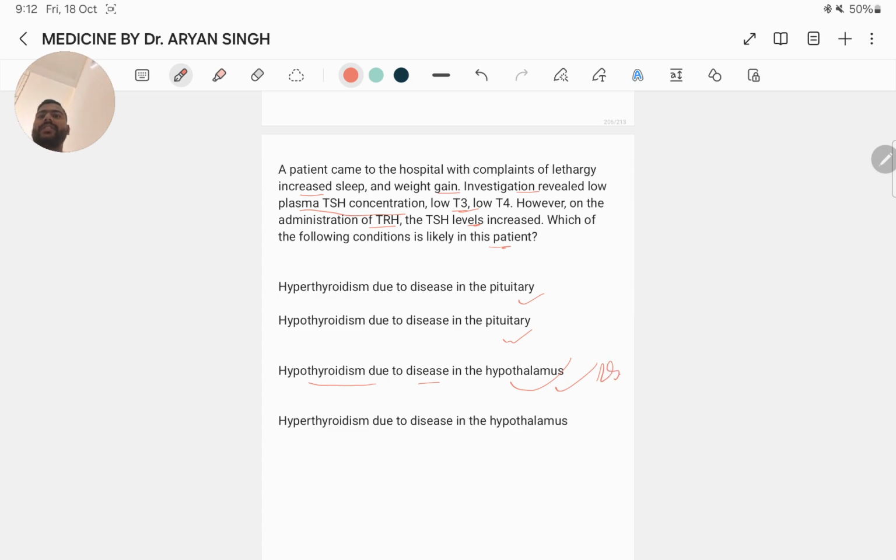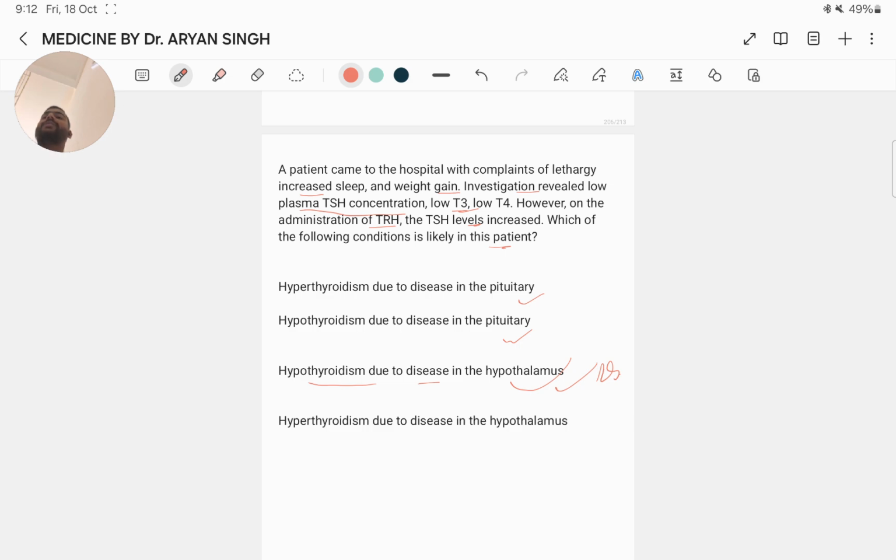Because the patient presents with lethargy, increased sleep and weight gain, these are classic symptoms of hypothyroidism, which is characterized by an underactive thyroid gland. The plasma TSH concentration is low, indicating a lack of stimulation to the thyroid gland. Additionally, both T3 and T4 levels are low, which are the thyroid hormones responsible for regulating metabolism.